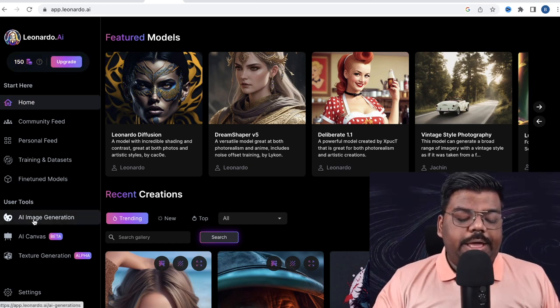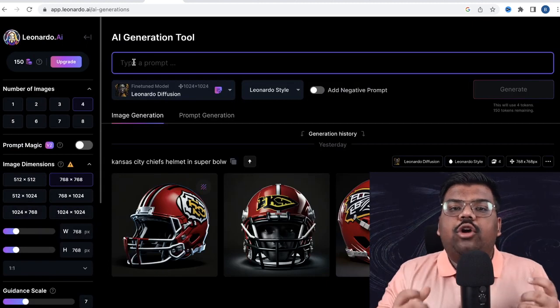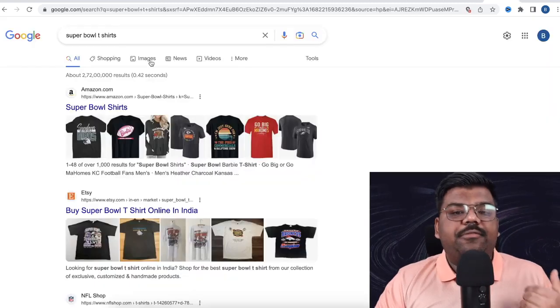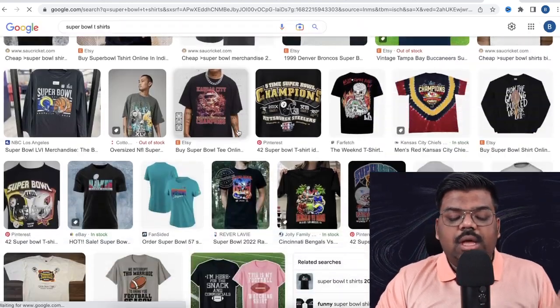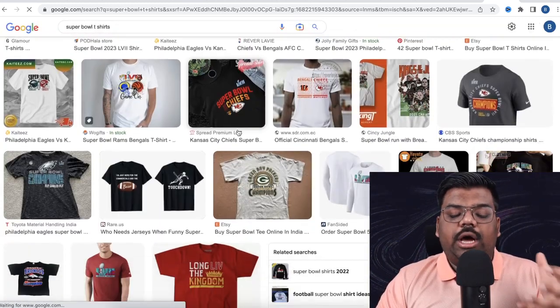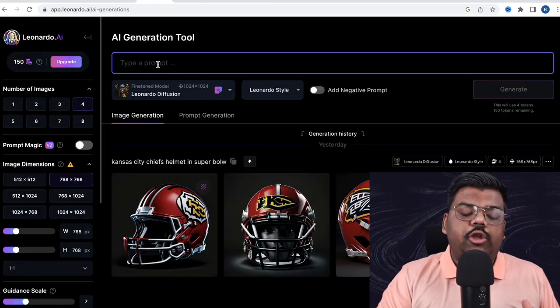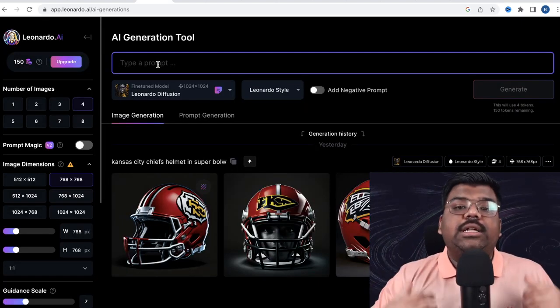Come over here on the AI image generator, and now over here we need to write which kind of a design we are looking for. We need to explain the whole design. To get some different design ideas, I have just come on Google, Super Bowl t-shirts, you can see, and you can see what kind of t-shirts are there. Similar to that, you can just write a prompt over here on Leonardo AI that I want this kind of a design, and it will create the design.